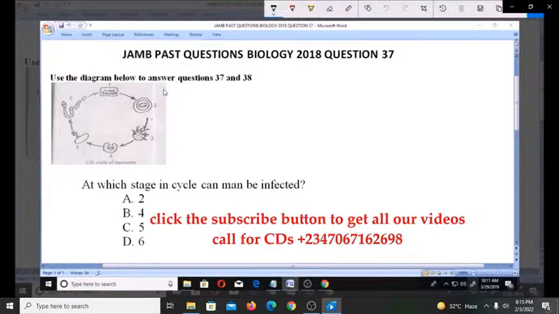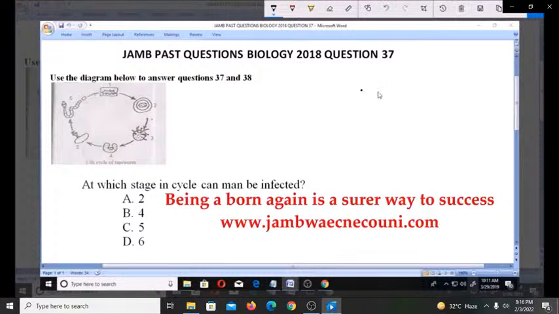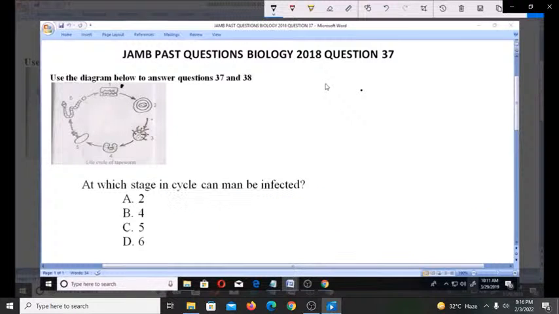For us to be able to understand this and answer it correctly, we need to know what is involved in the life cycle of a tapeworm. Now, the first stage represents when a human ingests raw or uncooked pork containing cysticerci.